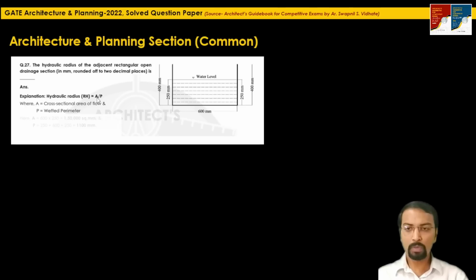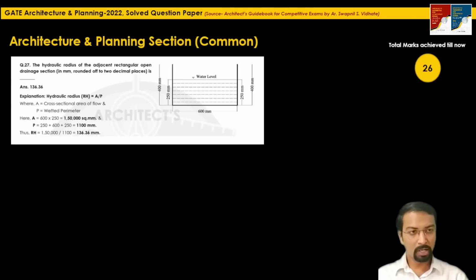So here A, the cross-sectional area, will be 600 into 250, which will be 1,50,000 square millimeter, and wetted perimeter will be 250 plus 600 plus 250, that means 1100 mm. Put the value of A and P in this equation and find out the hydraulic radius. So here RH will be 1,50,000 divided by 1100. Use the scientific calculator. You will get the value equal to 136.36 mm. This is the final answer. 1 mark, very easy question, numerical answer type question.